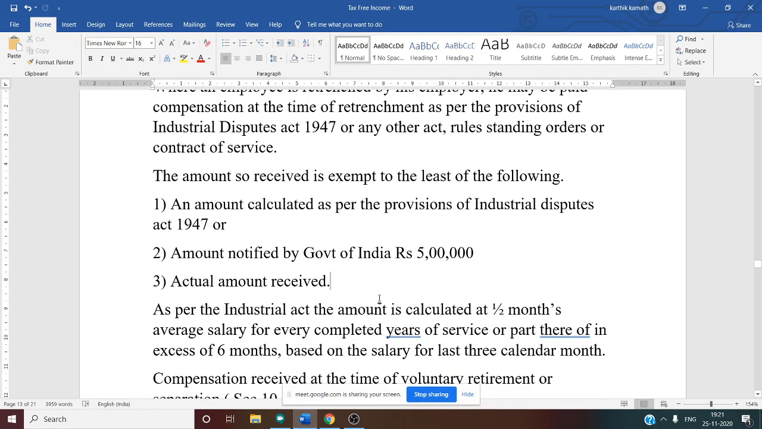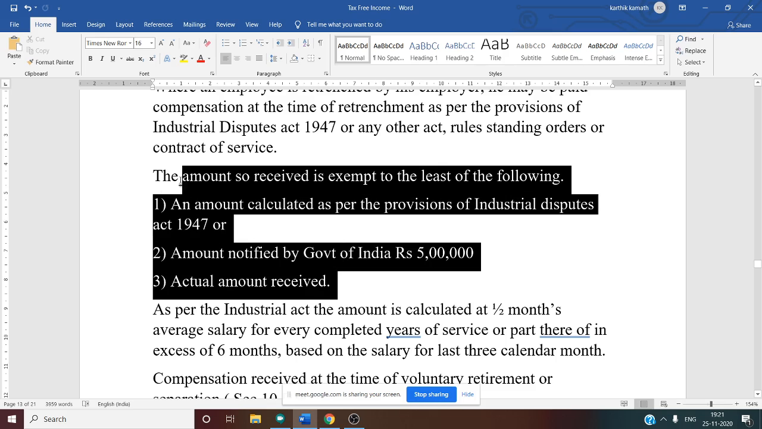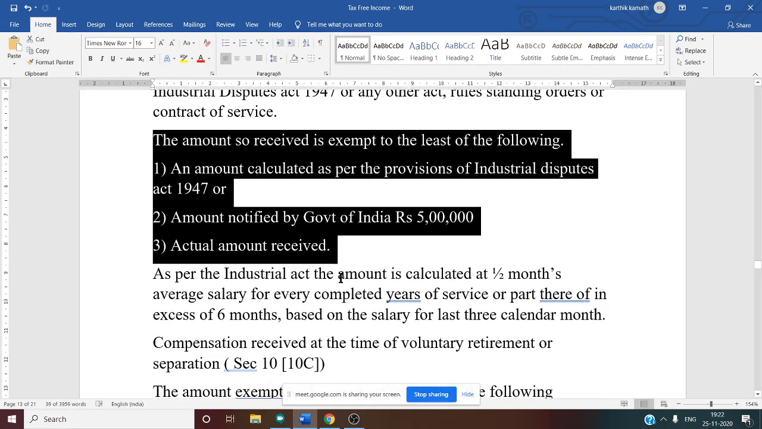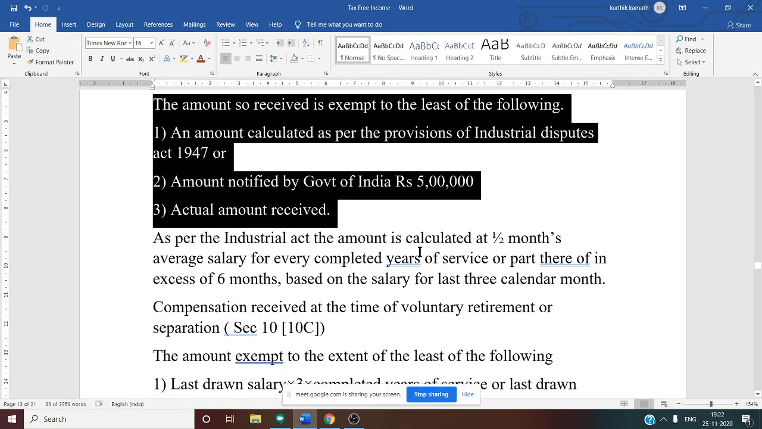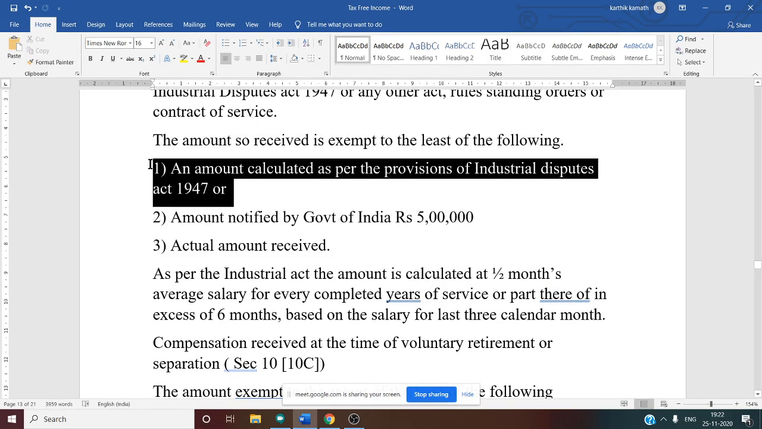So there may be three cases. It is exempt to the least of the following. See these three cases: an amount calculated as per the provision of the Industrial Disputes Act of 1947, or an amount notified by the Government of India, that is, the statutory limit of 5 lakh, or the actual amount received.